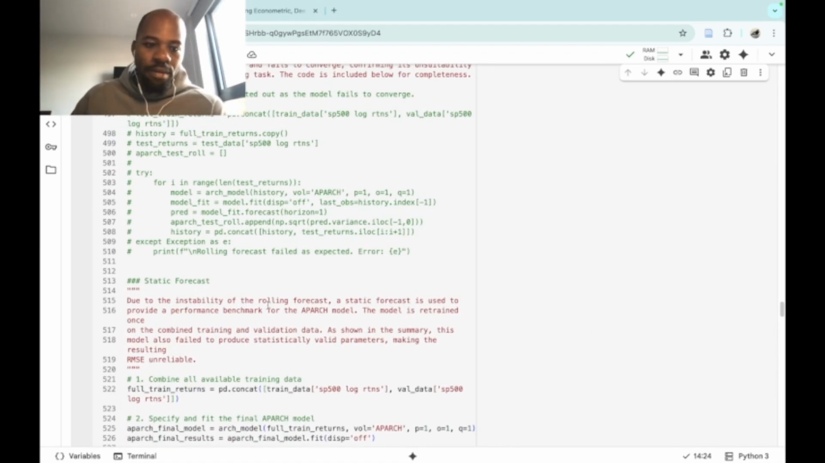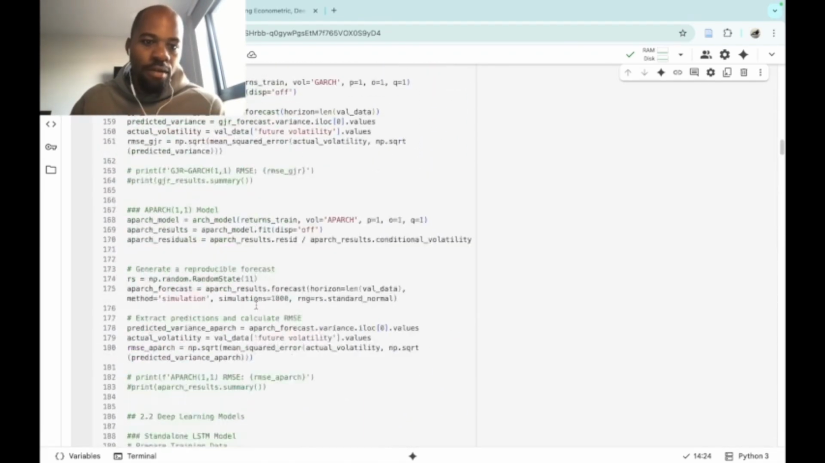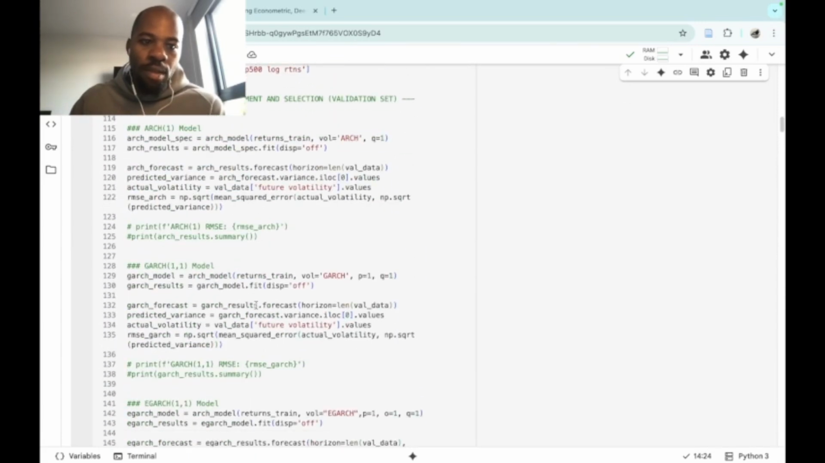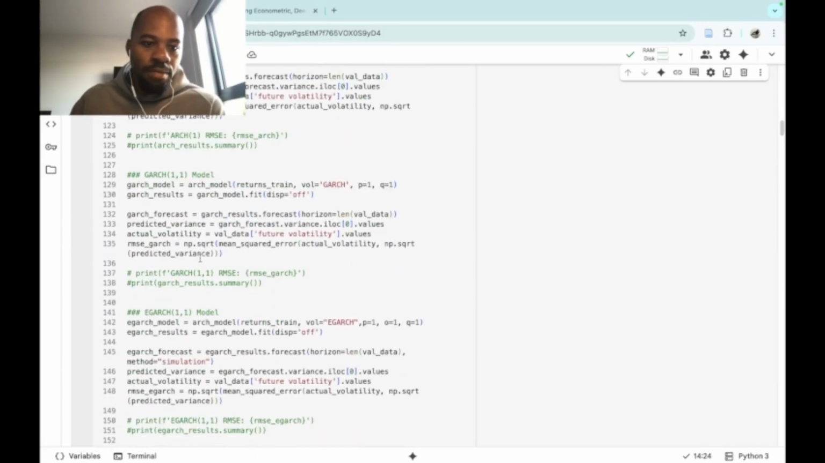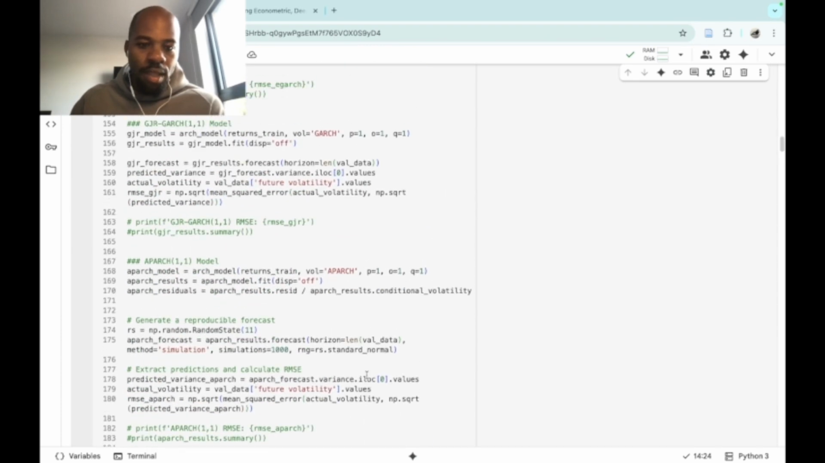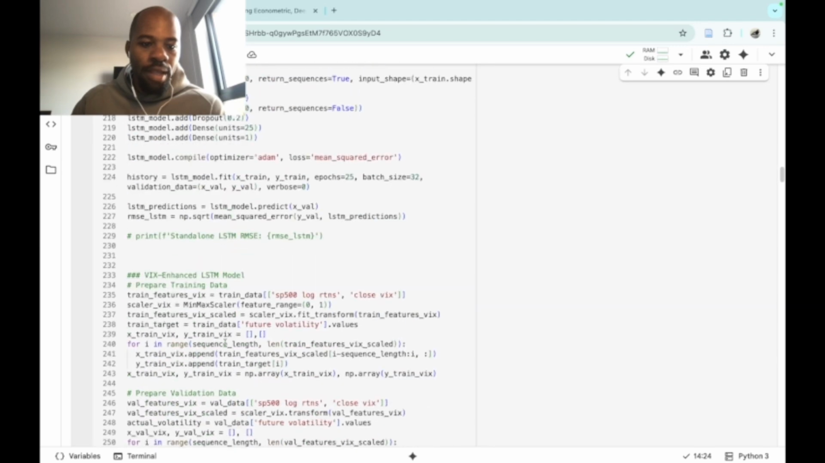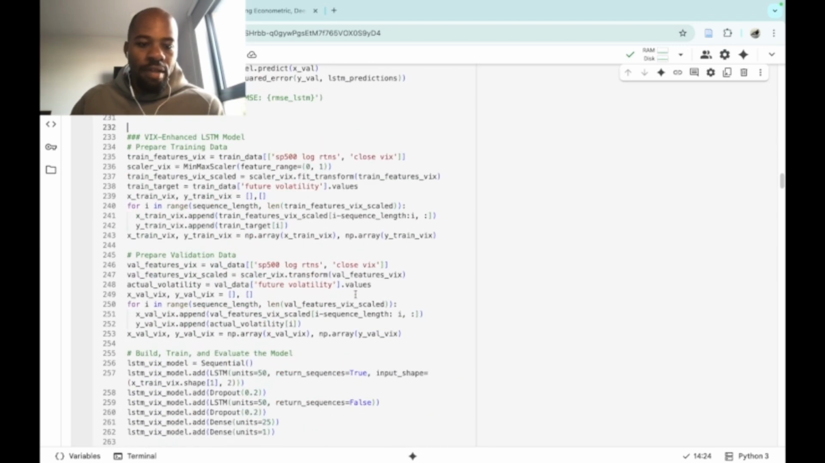After that, I did the bake-off between all the different models. I tested the econometric models first. So I did the ARCH, the GARCH, the EGARCH, the GJR-GARCH, and the APARCH models at first, and then I did the deep learning models, which are the standalone LSTM, and then the VIX enhanced LSTM.